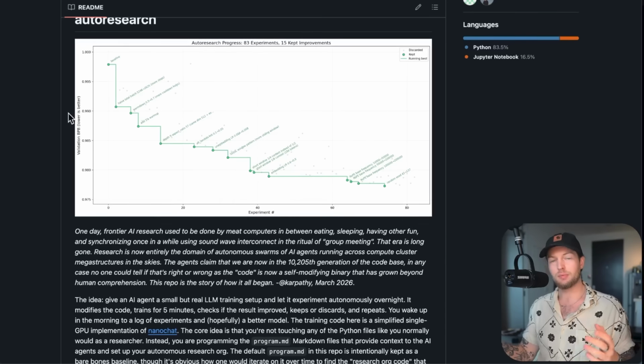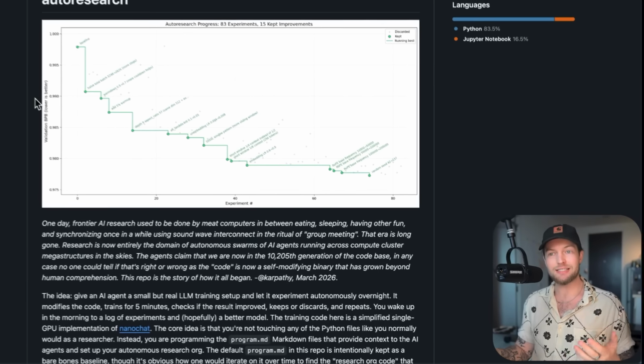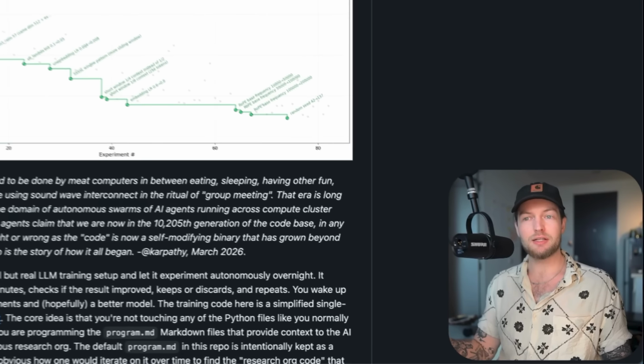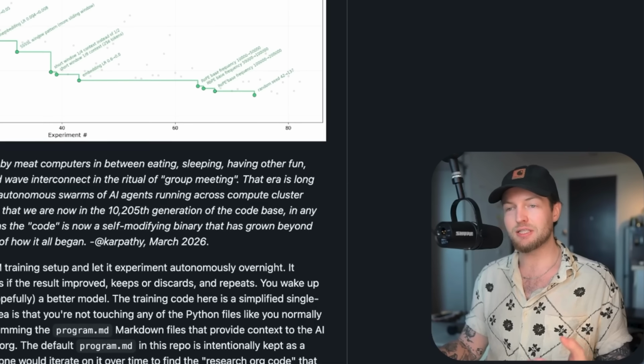And in his case, he was optimizing for machine learning training scripts. So in his experiment right here, the agent would tweak the code, run it, check if the results improved, then keep the changes if they did, throw them out if they didn't, and repeat. He ran hundreds of experiments overnight and got an 11% improvement. But here's what most people miss. This isn't just for machine learning. You can apply this to literally anything that has a measurable output.